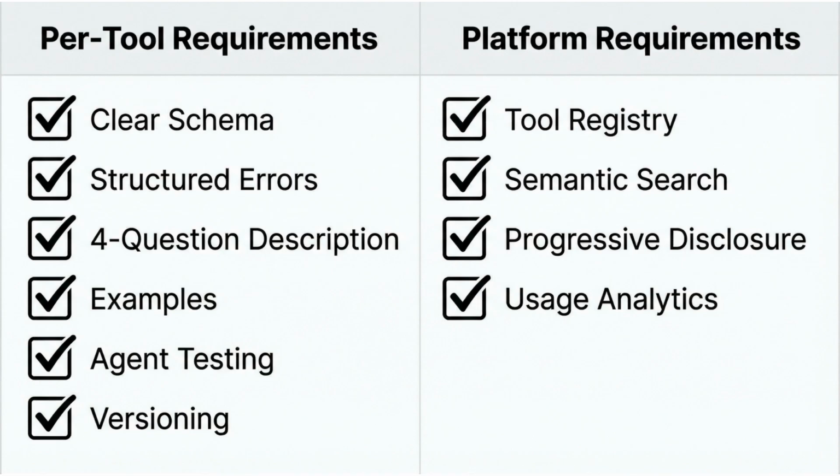Your implementation checklist. For every tool, design a clear JSON schema with precise parameter descriptions. Implement structured error handling with actionable suggestions. Write comprehensive descriptions answering what, when, inputs, outputs. Provide multiple examples covering common cases. Test with actual agents to find usability issues. Version your tools and maintain backward compatibility. For your platform, build a tool registry with semantic search. Adopt progressive disclosure for scalability.